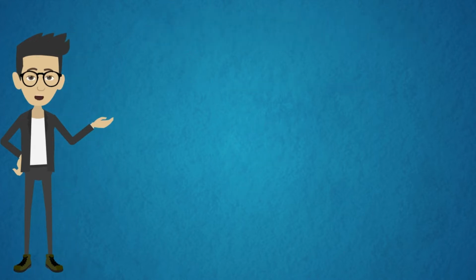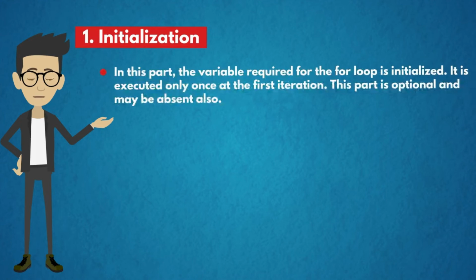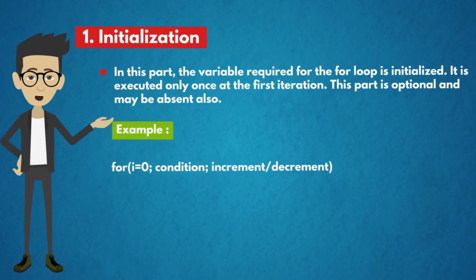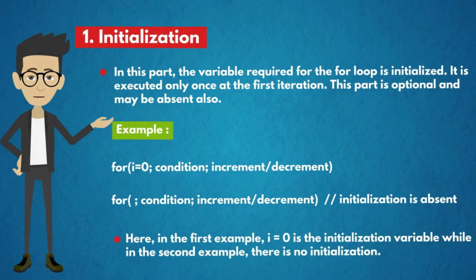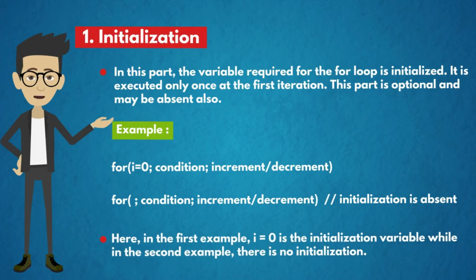The first component of for loop is initialization. In this part, the variable required for the for loop is initialized. It is executed only once at the first iteration. This part is optional and may be absent also. So for example, for (i = 0; condition; increment or decrement) is the generalized syntax of a for loop. And the next example is where initialization is absent, like we have empty space for initialization and then the condition and the increment or decrement. Here i = 0 is the initialization, while in the second example there is no initialization.